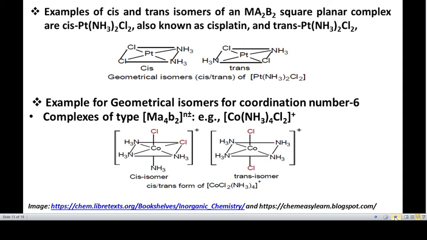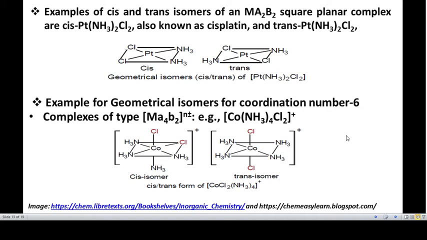In the cis type of complex, the two ligands, chlorine, you can see these two are adjacent to one another. So therefore, it can be called a cis type of ligand, that is cis dichlorodiamine platinum complex, or it is called cisplatin. In another case, the chloride ligands are opposite to each other, so therefore it can be called transplatin.